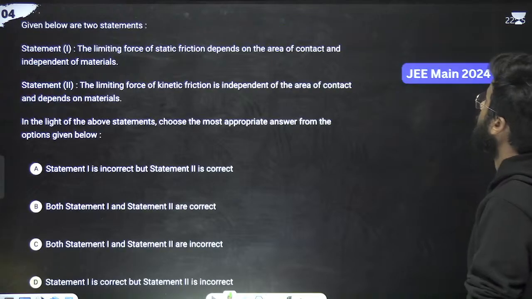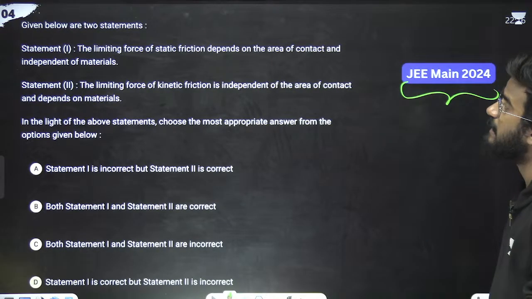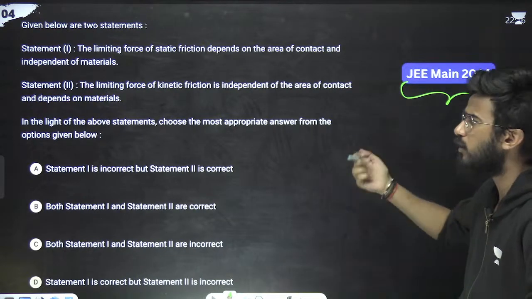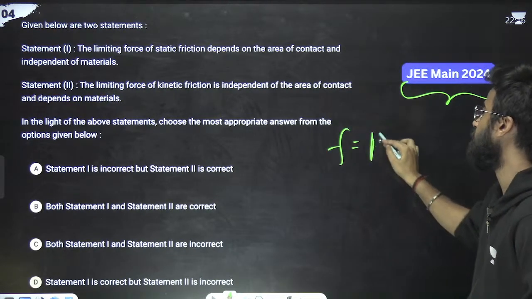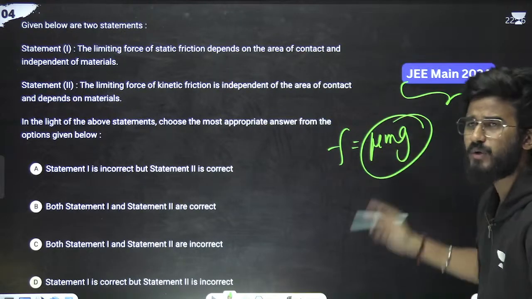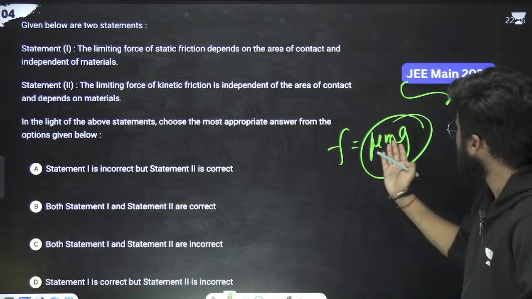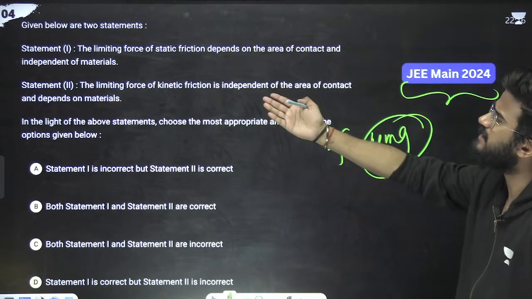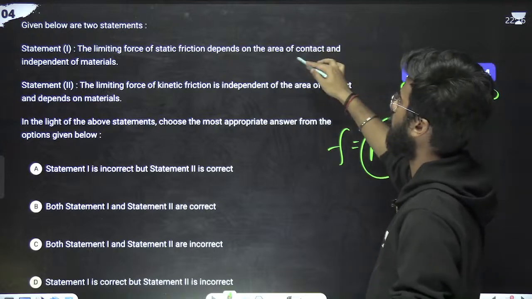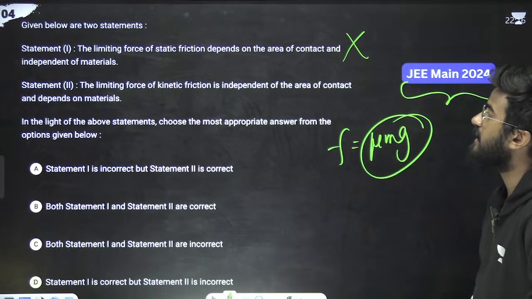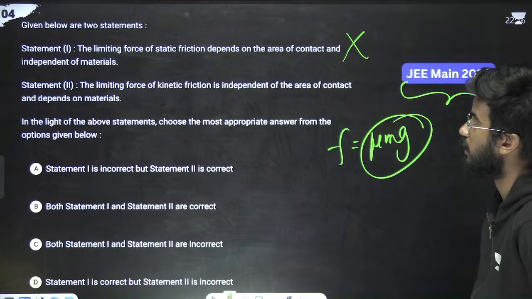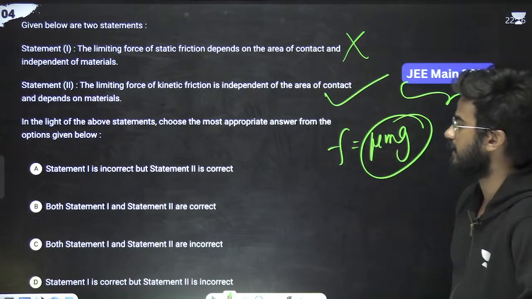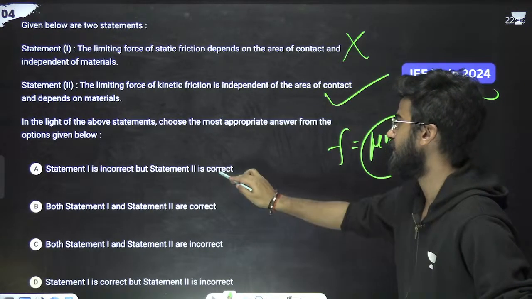Okay, next problem, JEE 2024. The question says the limiting force of static friction depends on the area of contact and is independent of the material. What is the limiting friction? F is equal to mu mg. Does this force mu mg depend on area? No, it depends on the mass, the acceleration due to gravity and mu. So it does not depend on the area of contact, so the statement is wrong. Second, the limiting force of kinetic friction is independent of area of contact and depends on the material, and this is correct. So statement 1 is incorrect and statement 2 is correct.